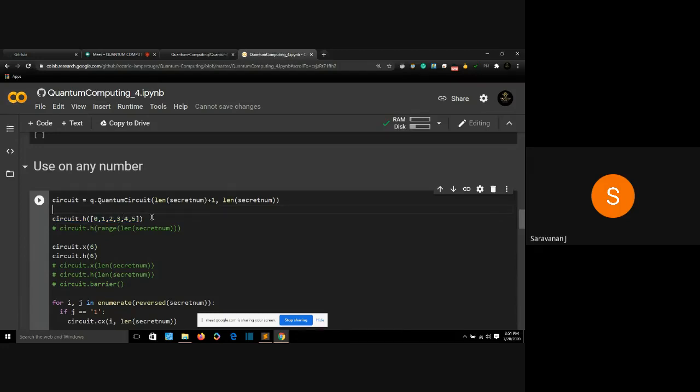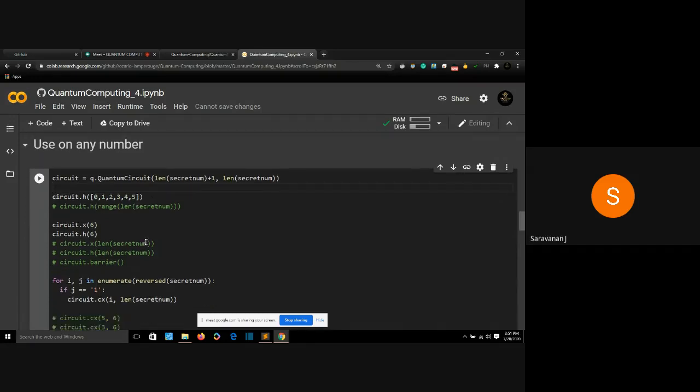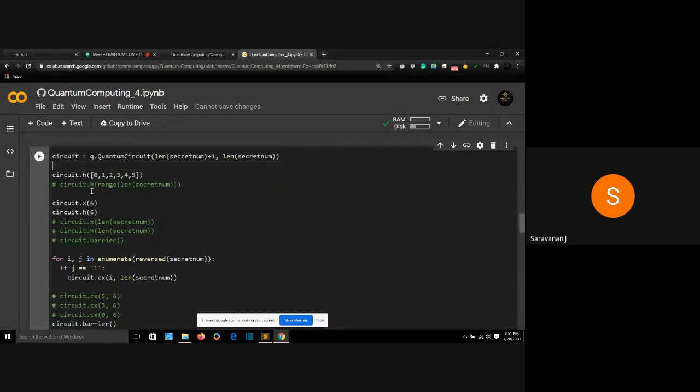And once I do it, I'll apply an X gate to my 6th qubit, and then again a Hadamard gate to my 6th qubit. So 2 gates I am applying to my 6th qubit. For my first 5 qubits, I'm applying a Hadamard gate. For my 6th qubit, I'm applying a NOT gate, and then a Hadamard gate.